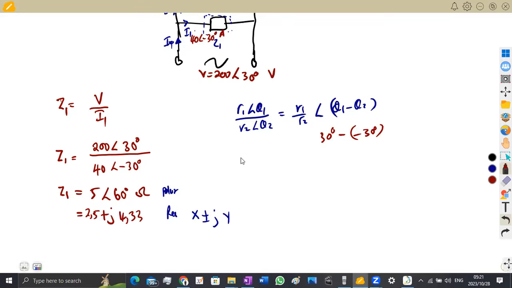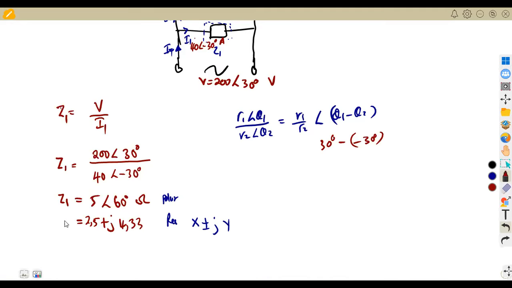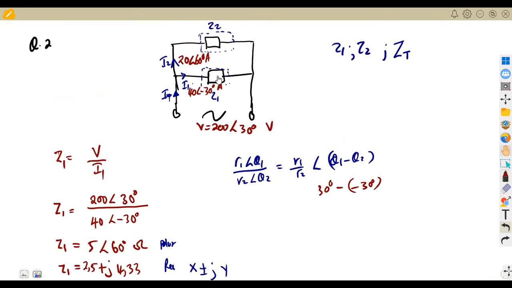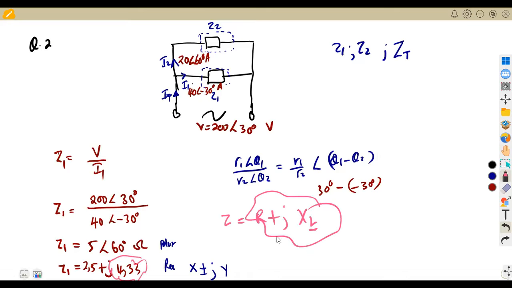So that means we are talking about Z1, this part of our impedance, where we have a resistor and an inductor. Remember, the inductor is the one that adds, from Z is equal to R plus jXL. Here we are given XL, so it means we have a resistor and an inductor. It's an RL circuit.